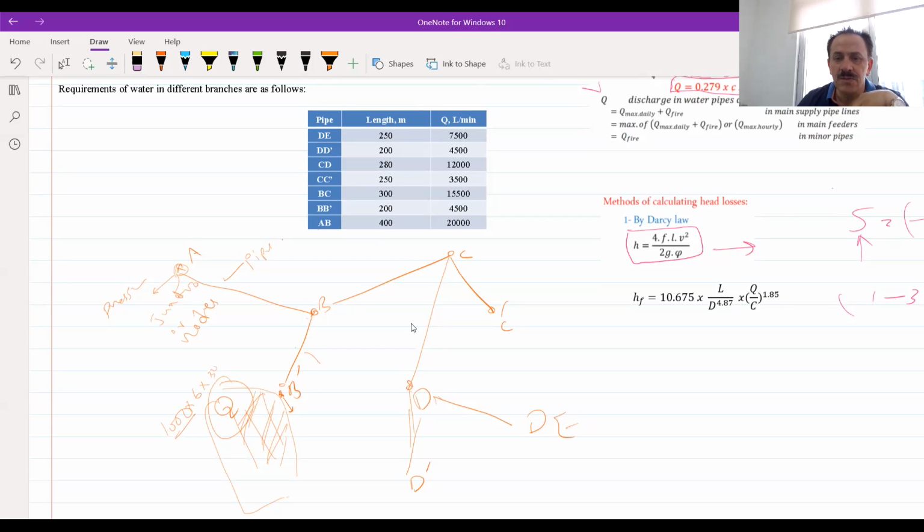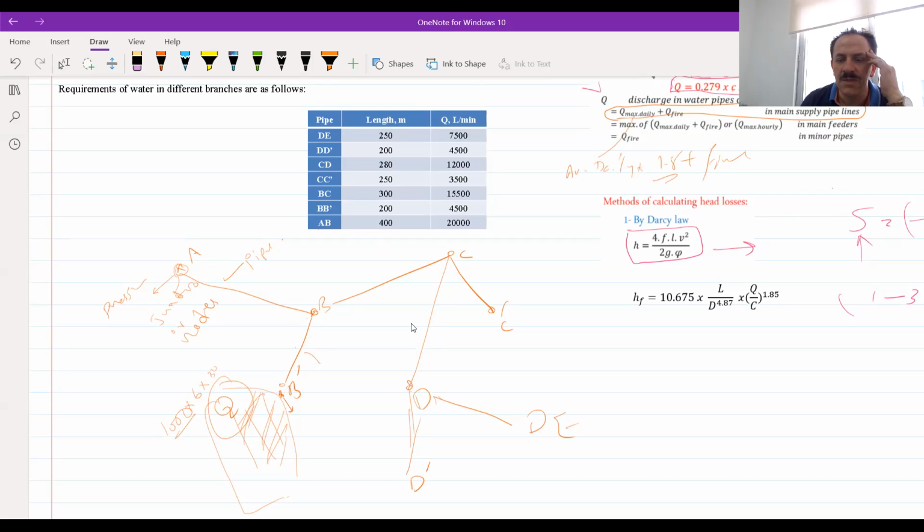The design should be based on maximum daily plus fire. This will be the Q that we need to design this network for. How much is the maximum daily? Maximum daily is equal to average daily times 1.8, which is the peak factor, plus the fire.